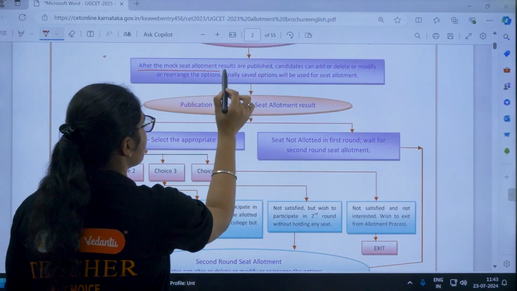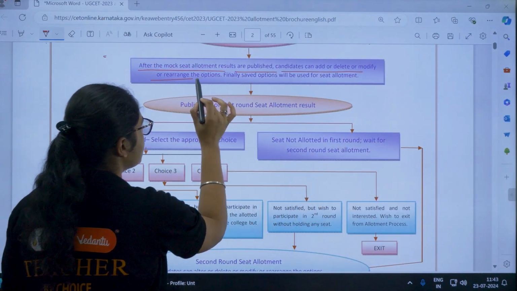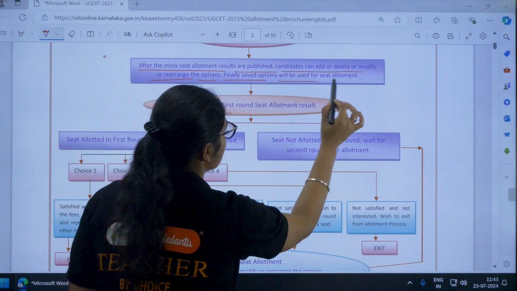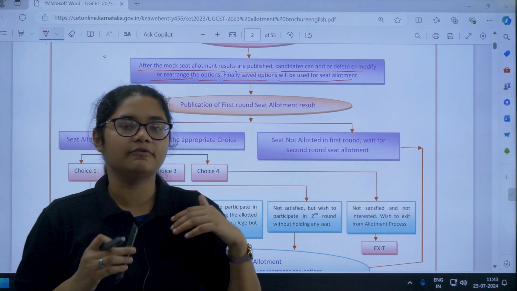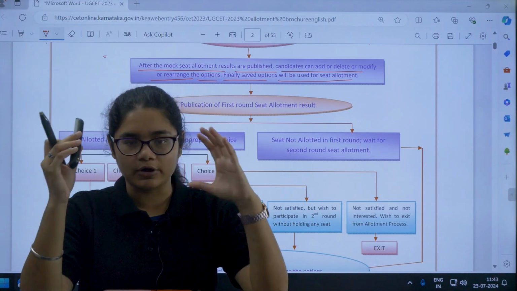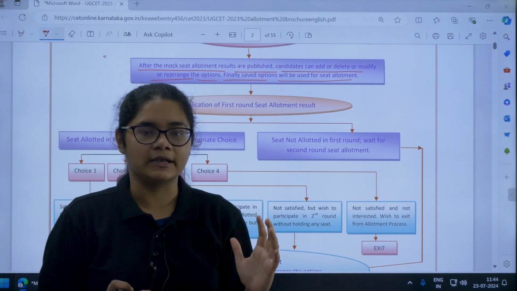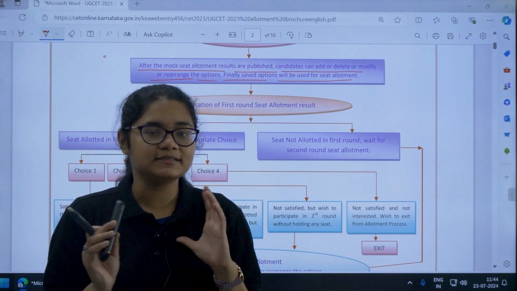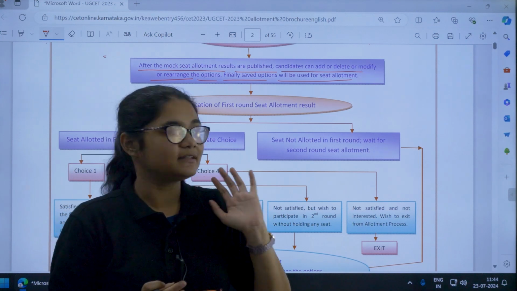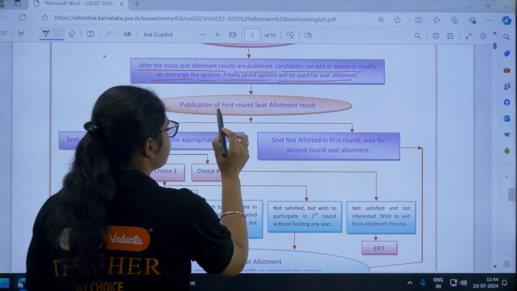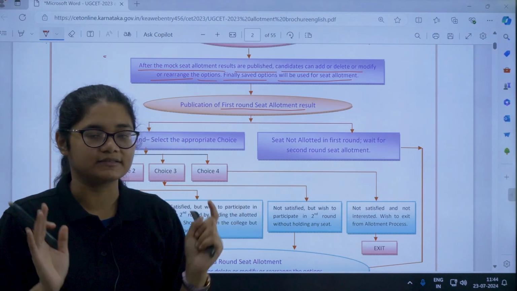After the mock seat allotment results are published, candidates can add, delete, modify or rearrange the options. Finally, the saved options will be used for seat allotment. Once the mock allotment is done, according to your preference list, you are able to know which college and which course you will be getting. If you want to make any changes in your preference list, you can still make them after the mock allotment, and once that is done, the first round seat allotment result will be published. So this is the actual seat allotment result that is published.